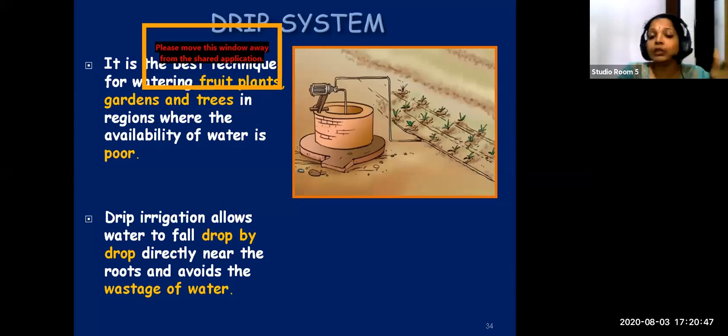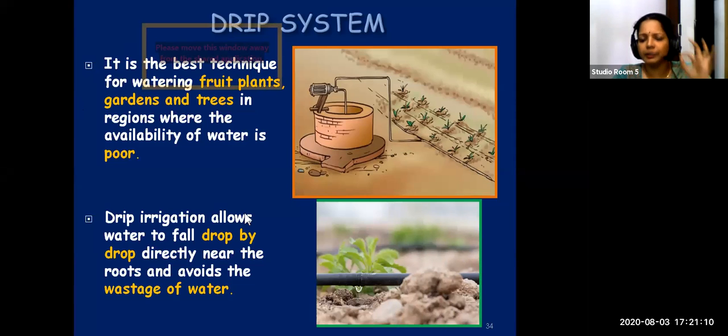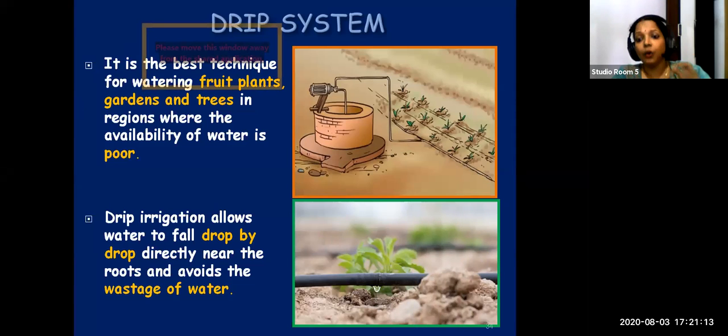And where do these drops fall? Directly near the roots. You know that roots are the main part of the plant through which water is absorbed. So it falls directly near the roots, so that there is no wastage of water. I will show you another figure, a close view of the drip system.